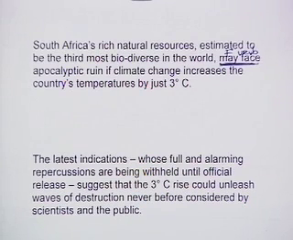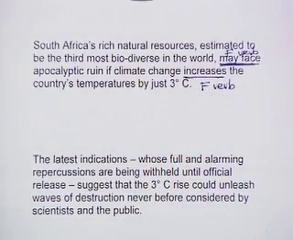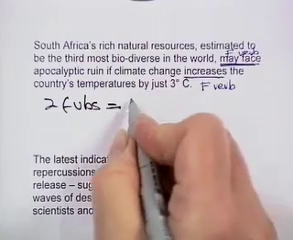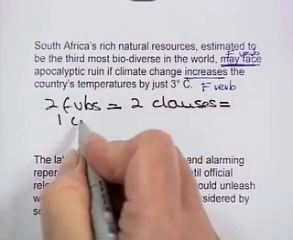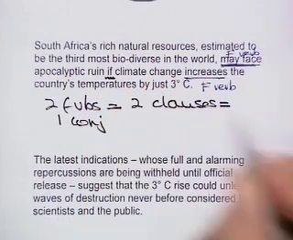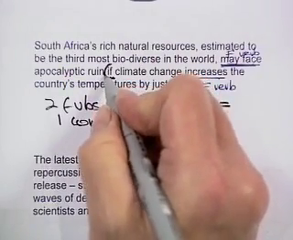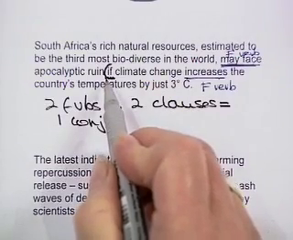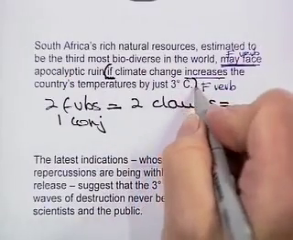Where's our next finite verb? There, finite verb. Once again, 2 finite verbs equals 2 clauses. 2 clauses equals how many conjunctions? 1 conjunction. Go looking for it. Found it? Put a little wavy line under your subordinating conjunctions. It's if. Put a round bracket in front of your subordinating conjunction. Where does this if clause close? If climate change increases the country's temperatures by just 3 degrees C, it closes there.